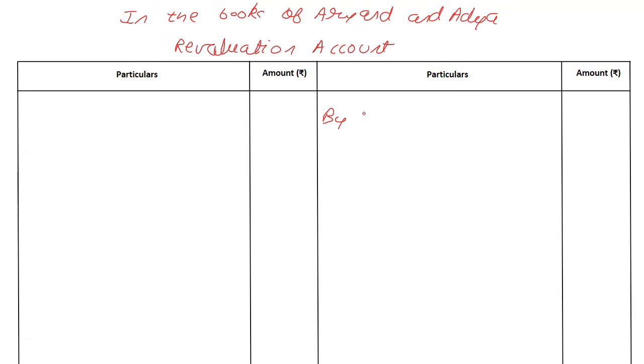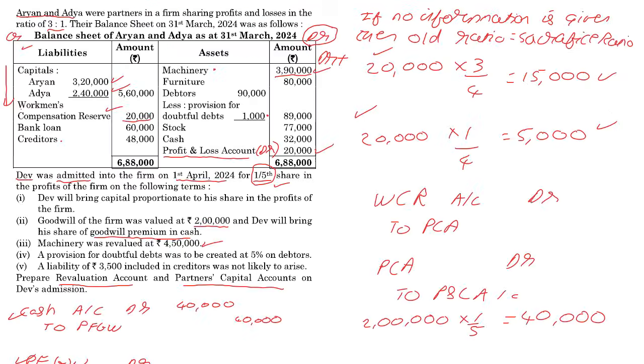On the credit side, we are going to write by machinery account 60,000. Then going back here. By the way, the double entry would have been in the balance sheet asset side. We're not maintaining it, so I'm not bothering. The journal entry is machinery account debit to revaluation account for 60,000.